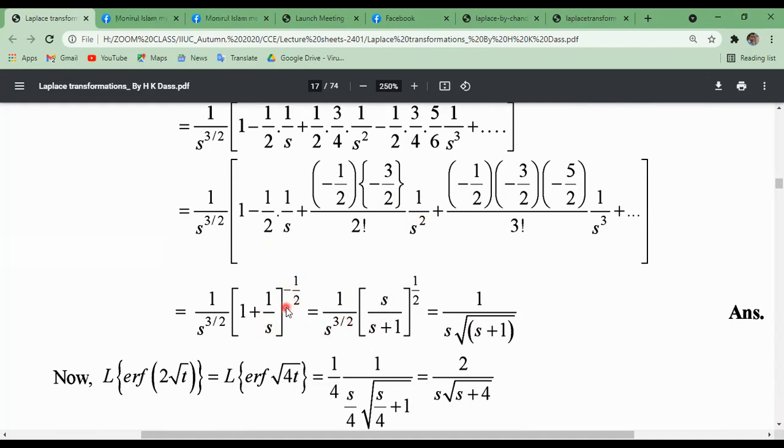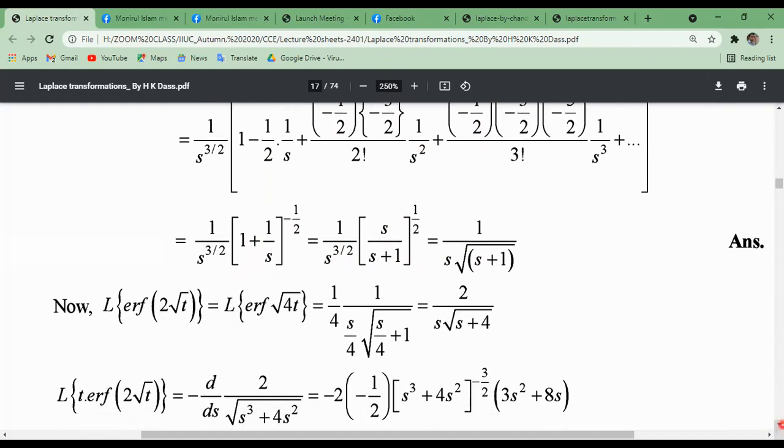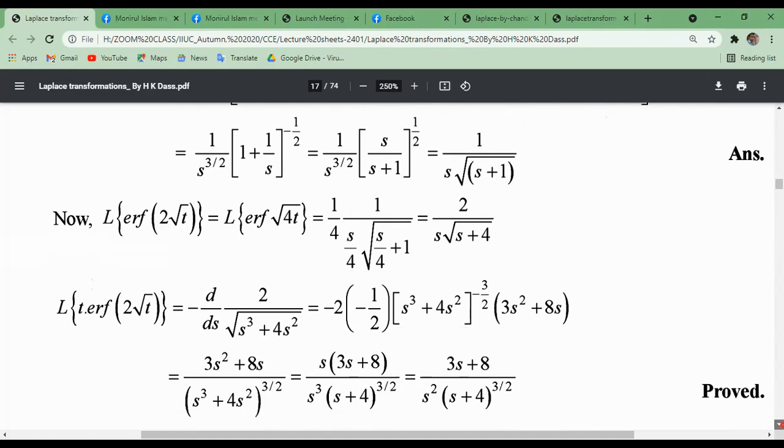This means 1 divided by root over this. That means 1 divided by root over 1 plus 1 by s. Then we can write the opposite, 1 by this, s divided by s plus 1. And this is the result for Laplace transformation of error function of this.